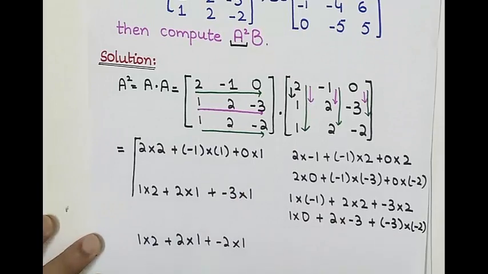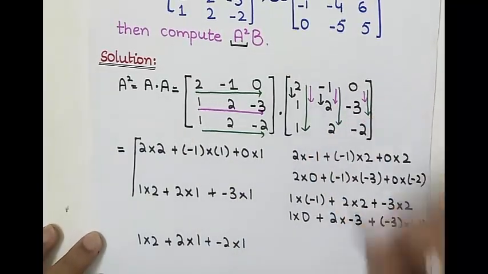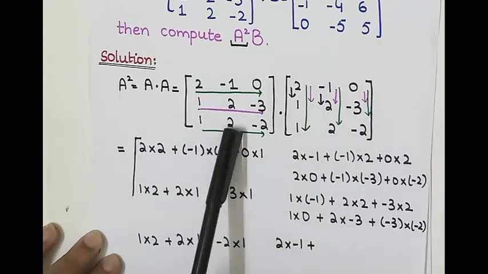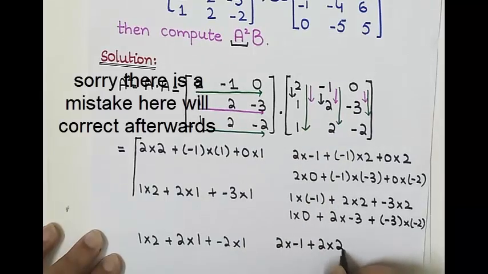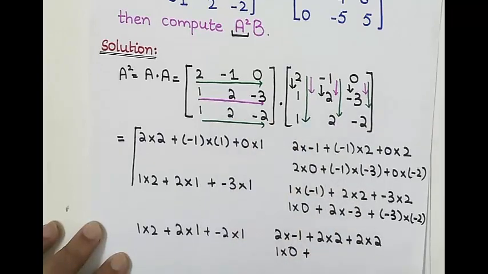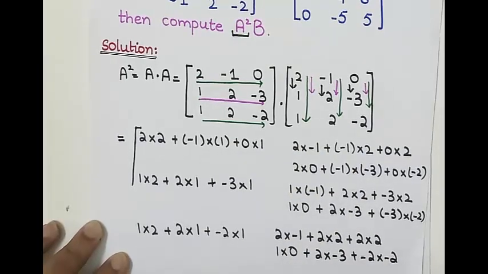multiplication with 1. Now taking the same row and second column, we have 1 multiplication with minus 1, plus 2 multiplication with 2, and minus 2 multiplication with 2. And last we have the same row and third column. So 1 multiply with 0 plus 2 multiplication with minus 3 and minus 2 multiplication with minus 2.